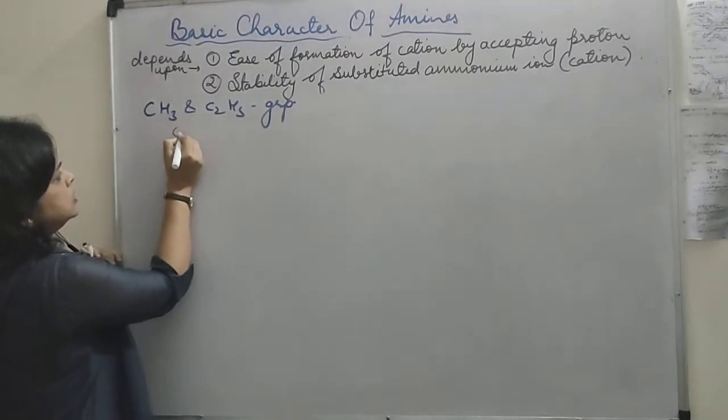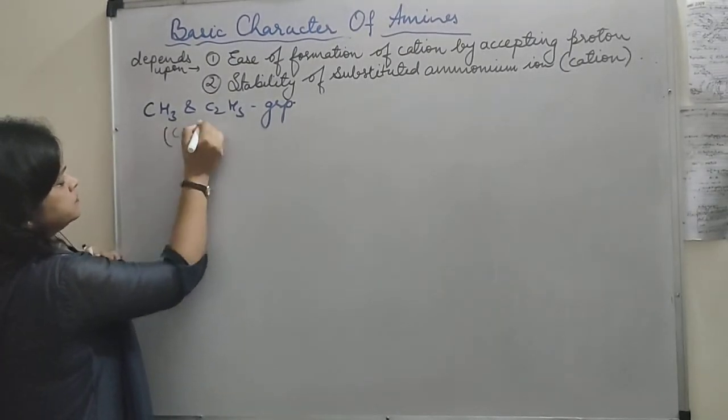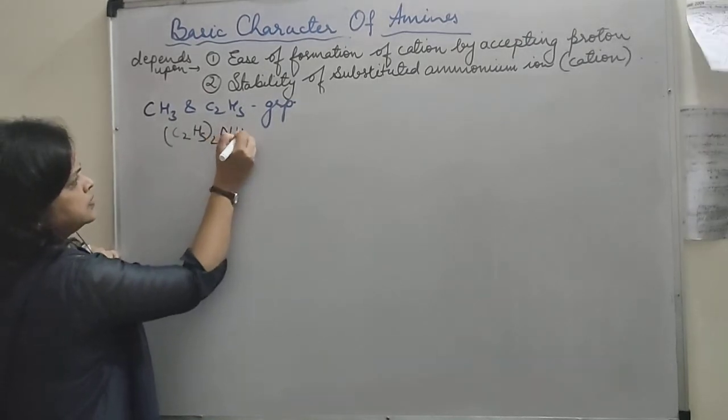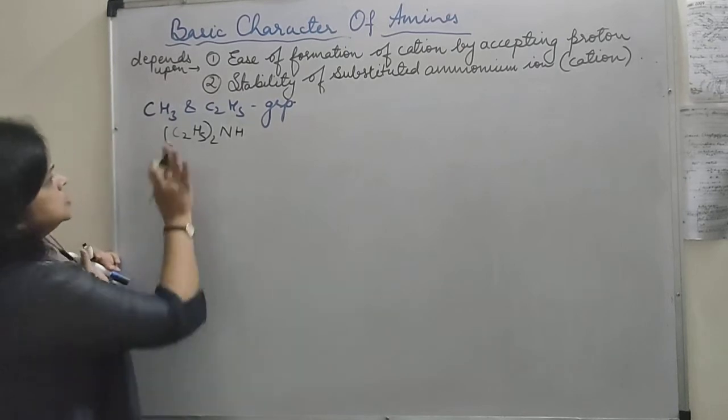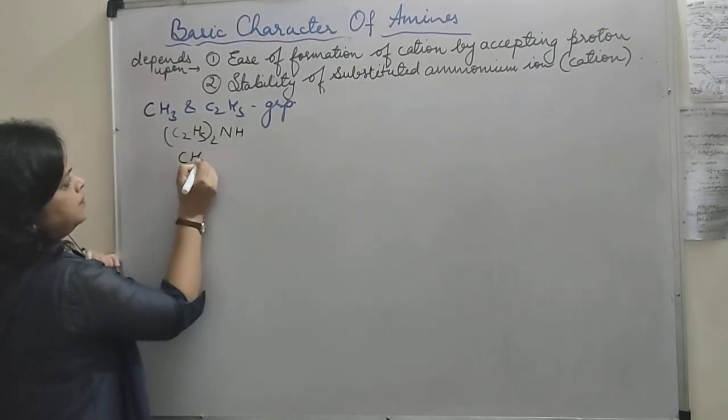So first of all, (C2H5)2NH. This is the secondary amine. It will always be the most basic. चाहे आप इथाइल की ले लो, चाहे बात हम मिथाइल की करते हैं.